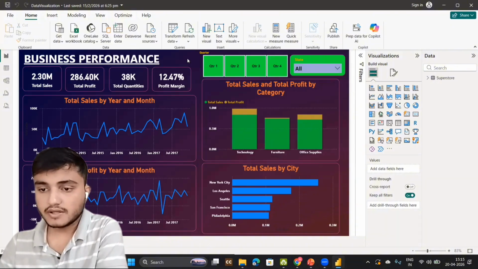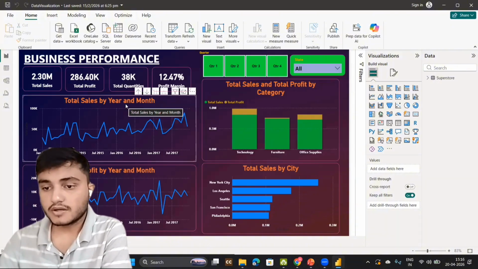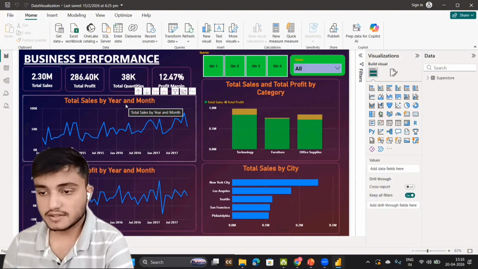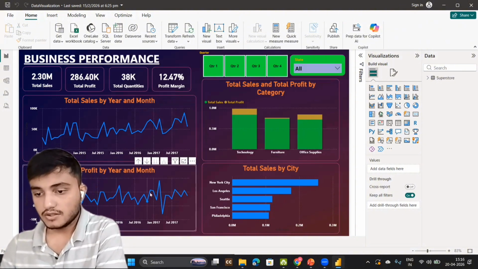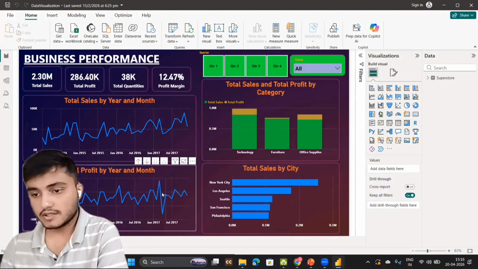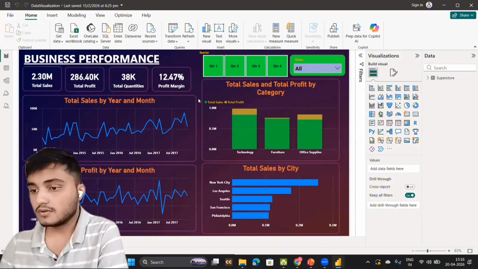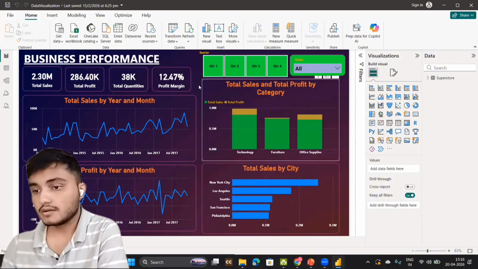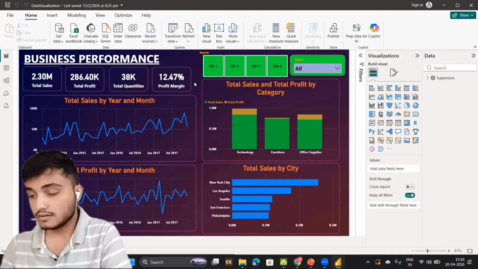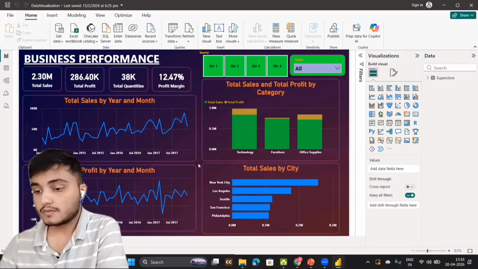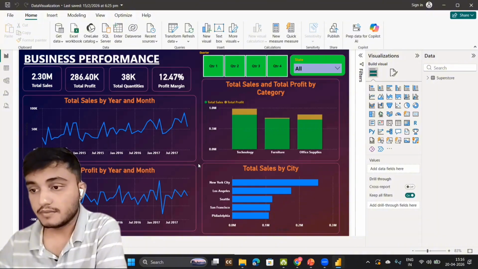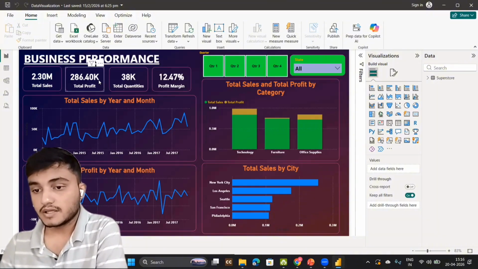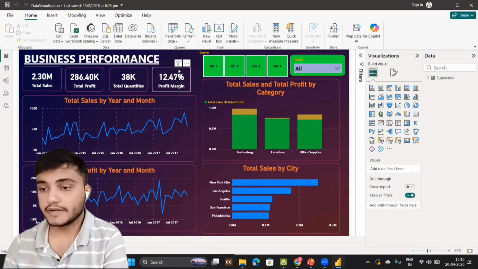So this is the dashboard where I have plotted total sales per year and month. As you can see, sales is increasing. Total profit is almost increasing, but not that high. I've also plotted a column chart to see the categories in which there is a profit. Also, I have found the top 5 cities where maximum sales happened. Also, the KPIs like this one: total sales, total profit, total quantities.